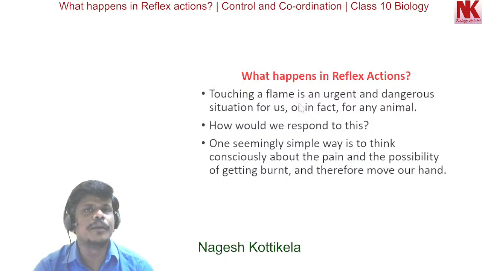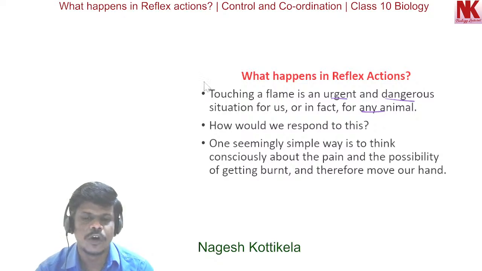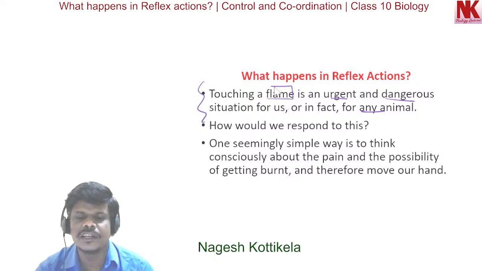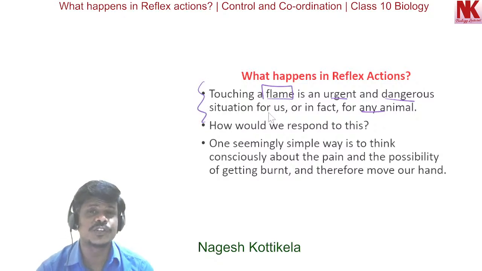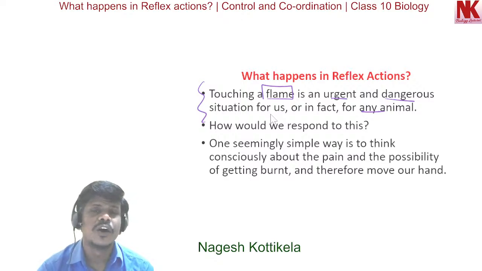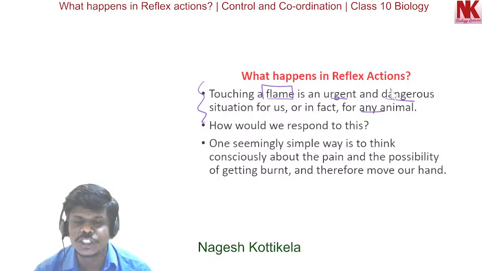Touching a flame is an urgent and dangerous situation for us, or in fact for any animal. Obviously, the flame is at a very high temperature, so when we or any animal touch it, it is a dangerous situation.